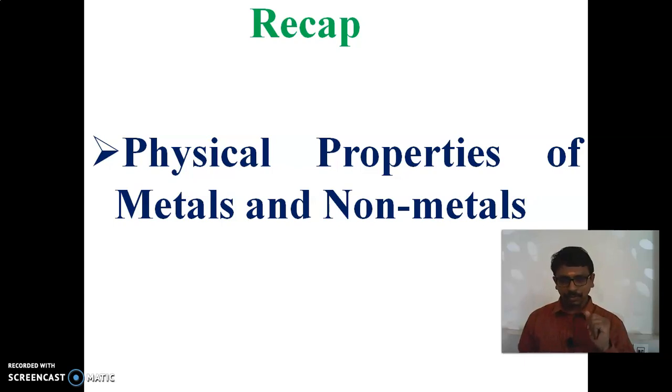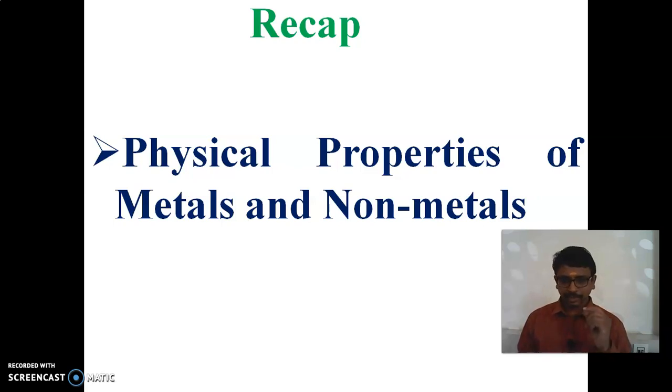And next, for non-metals. Non-metals are soft, and they are non-malleable, non-ductile, and they will not produce sound. So we can call them non-sonorous, and they are bad conductors of heat and electricity.